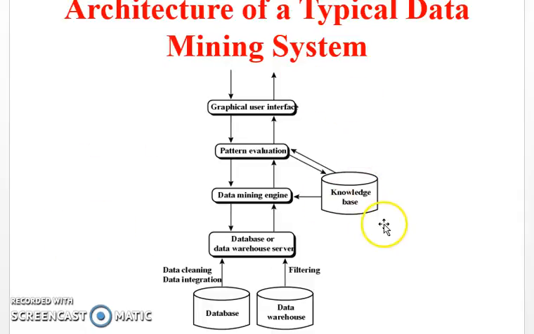And the architecture of data mining used to perform this KDD process is shown here. So here also we are representing databases and data warehouses. We have a database or data warehouse server. The data from multiple heterogeneous sources is integrated, cleaned and filtered and put in the database server. Now the data mining engine is used. Here various kinds of functionalities are applied, such as data mining modules in the data mining engine for performing classification, association and various other functionalities.